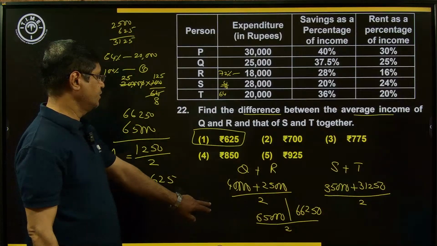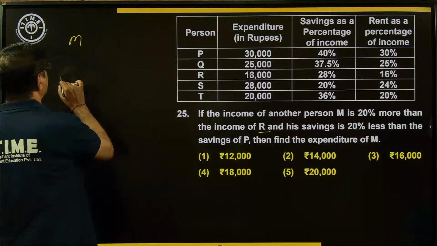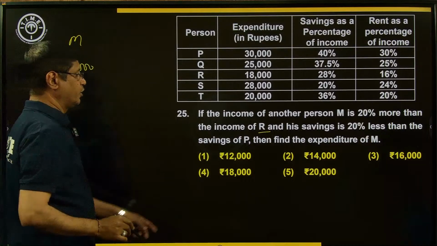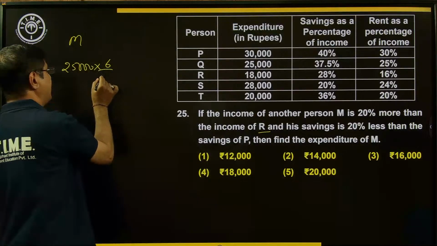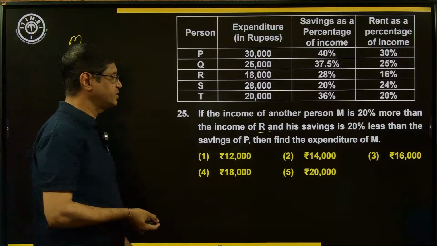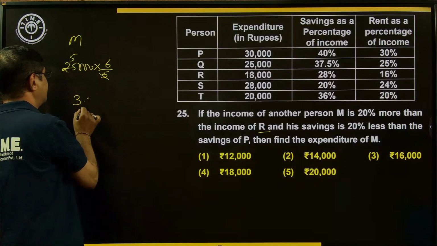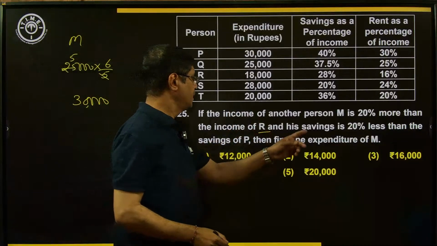R 25,000. M value is equal to how much? 20% more than the R income. 20% more means 120 by 100. 120 by 100 means it is a 6 by 5. 5 here, exactly 5 times 30,000. That is the income of M.